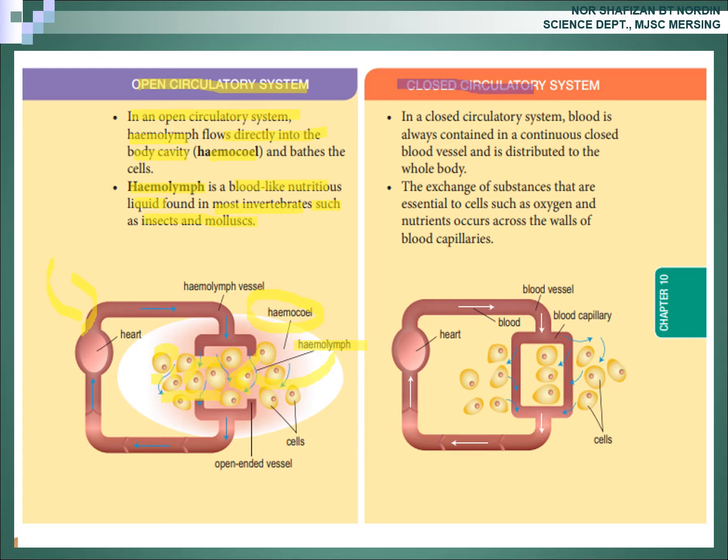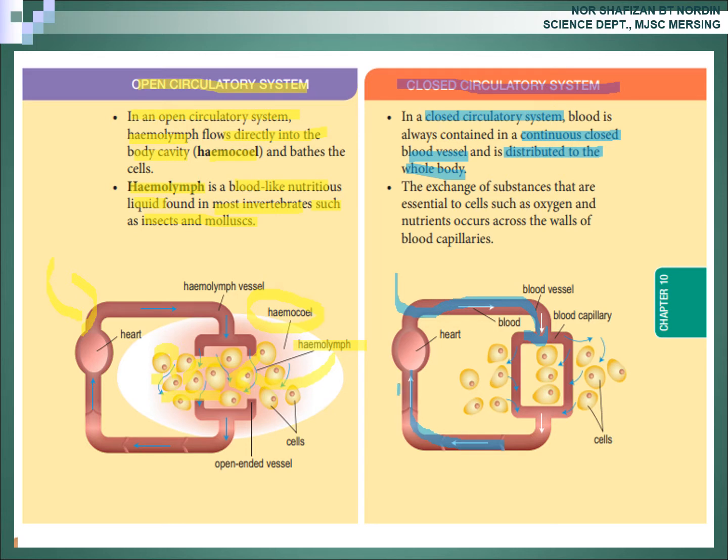Look at closed circulatory system. Okay, in closed circulatory system, blood is always contained in a continuous closed blood vessel and is distributed to the whole body. Okay, blood is always contained in a continuous closed blood vessel, class, and distributed to the whole body.